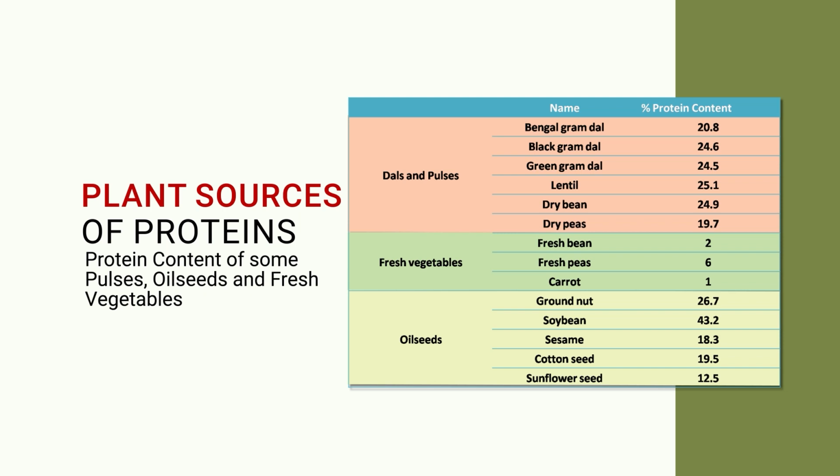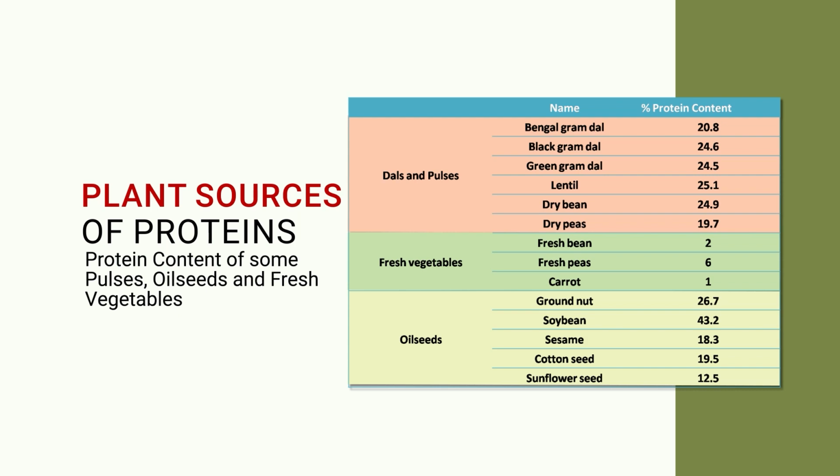Bengal gram has almost 20% protein. Black gram, green gram, lentils, dry beans, soya beans, groundnuts, sesame, cotton seeds and sunflower seeds are good sources, with more than 20% protein.